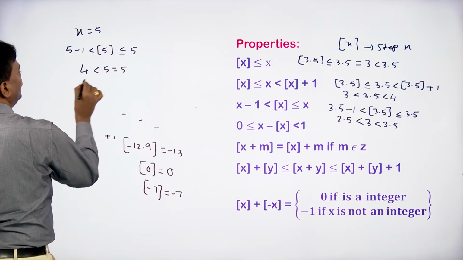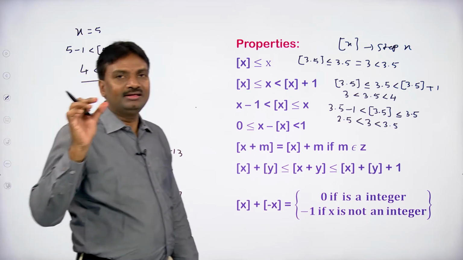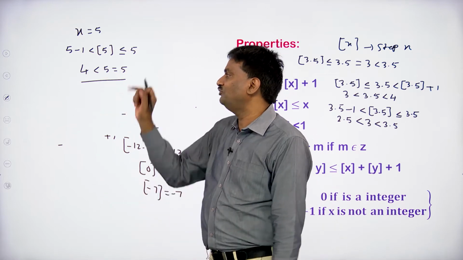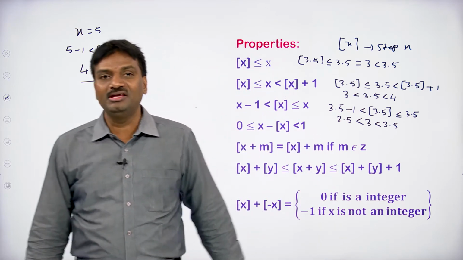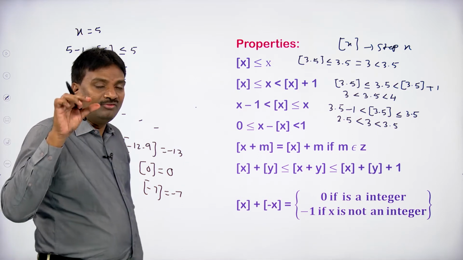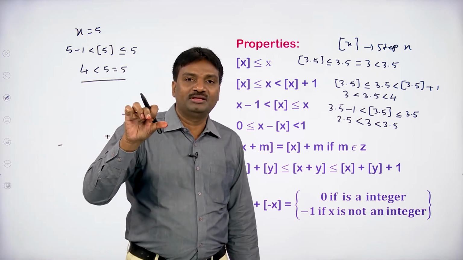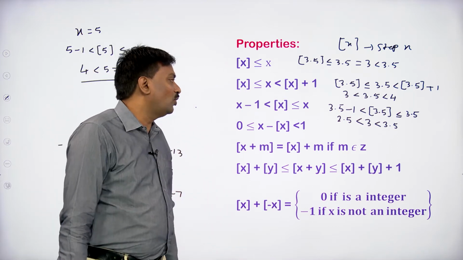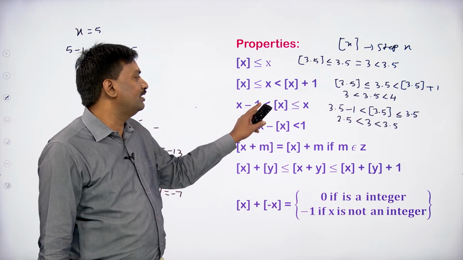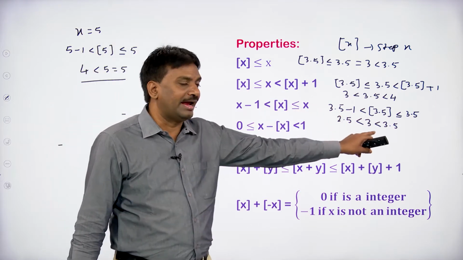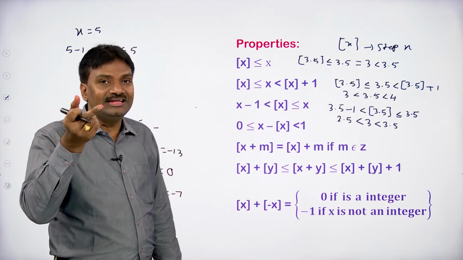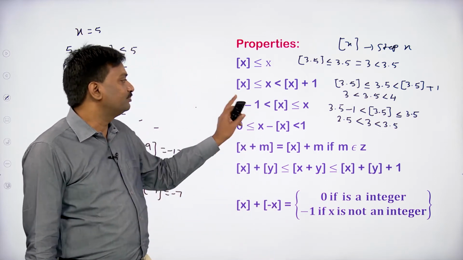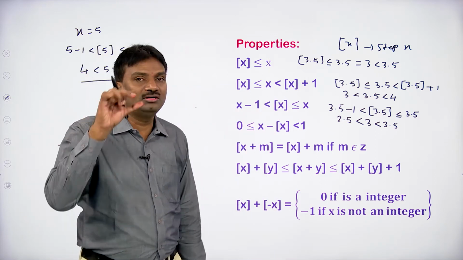Here we have to take equal to, don't take less than. 5 cannot be less than 5, but we can say 5 equals 5. So in this case we can say 4 is less than 5, which equals 5. So with respect to the value of x, x may be an integer or not. If x is not an integer, we can say x minus 1 is less than floor of x, which is less than x. If x is an integer, suppose x equals 5, in this case x minus 1 is less than floor of x, which equals x.